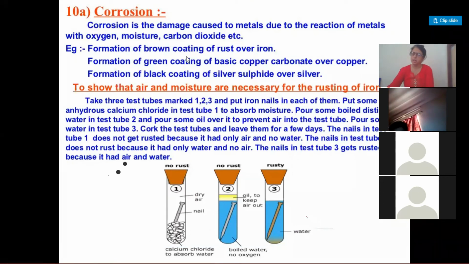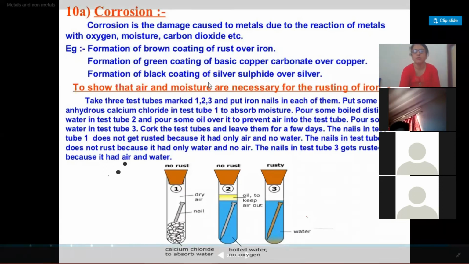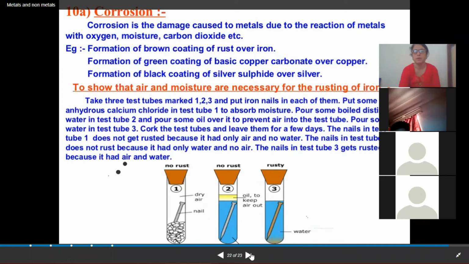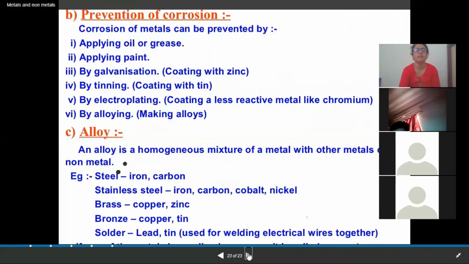These two conditions are necessary for rusting of iron. One is presence of air and one is presence of water vapors. And there are various methods of preventing rusting. How can we prevent the rusting? By polishing, or painting the iron. First of all, we are going to discuss painting.